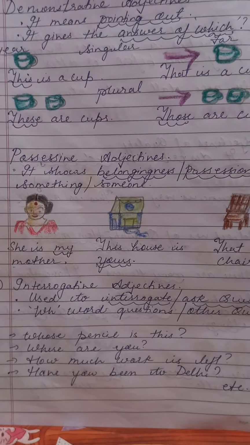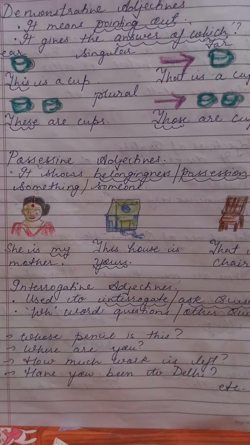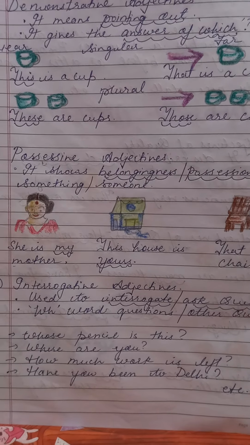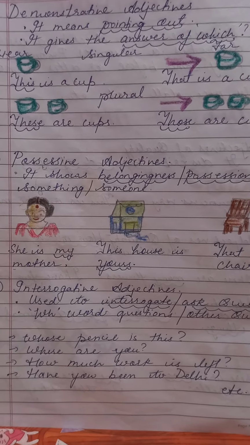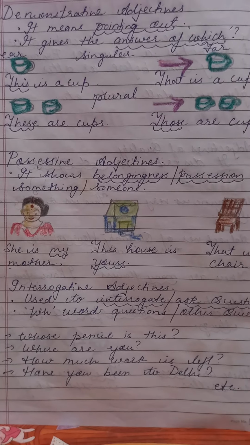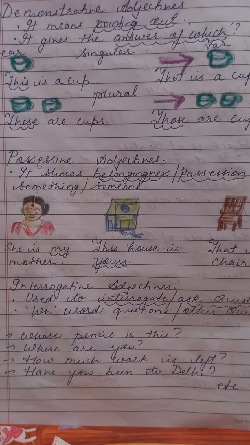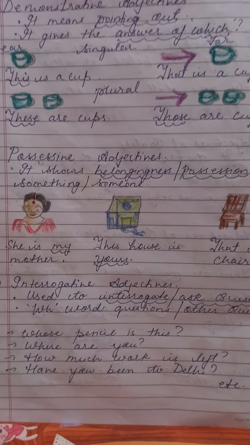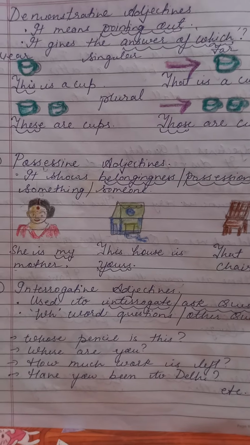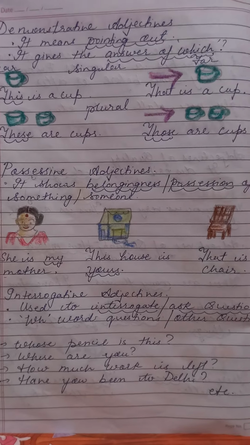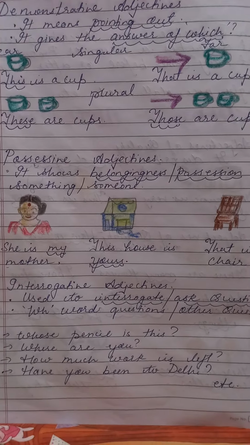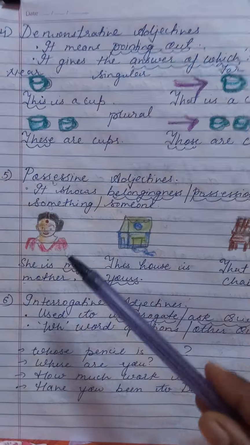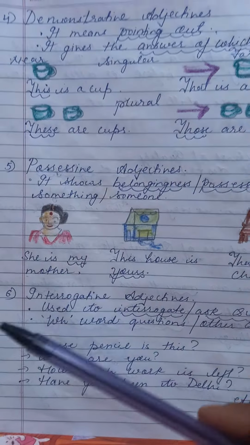That this is my pet. I have given a few examples here. You can use pronouns for the possessive adjective. Now, she is my mother. Whose mother is she?